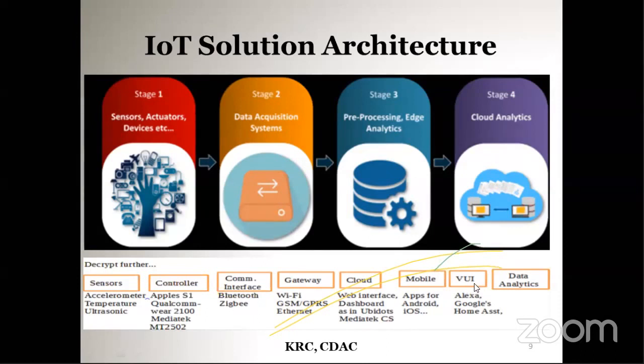That is the next generation of human computer interaction. What VUI does is allow people to use their voice to interact with the computer instead of using their hands with a mouse, keyboard, touch screen, etc. You all know examples of VUI: Amazon Alexa, Google Assistant, or Apple Siri. You can directly give your voice, and further the data is used for data analysis.